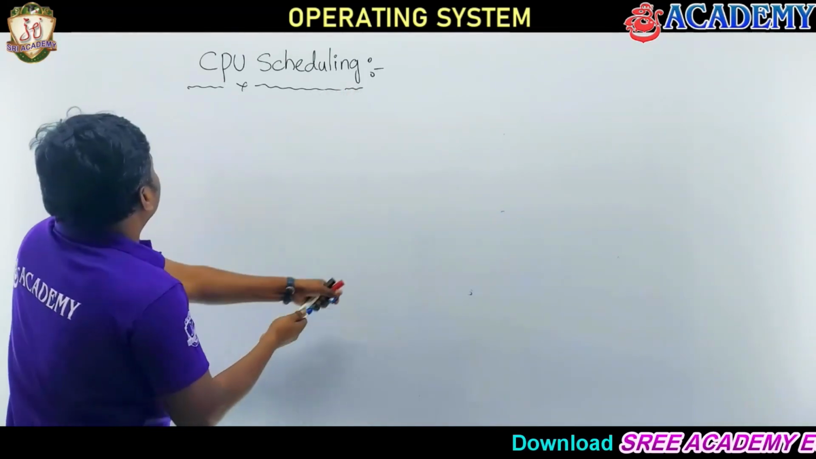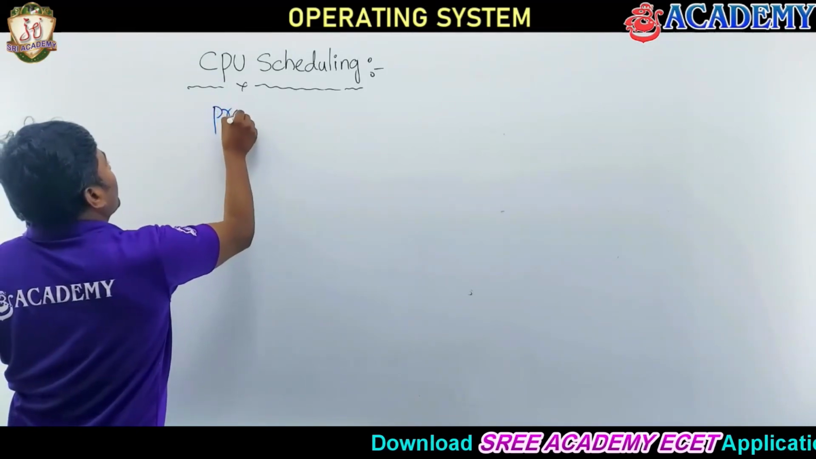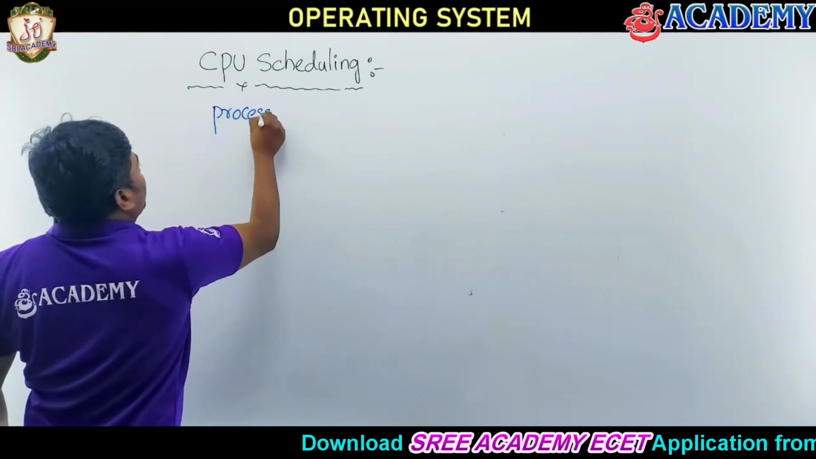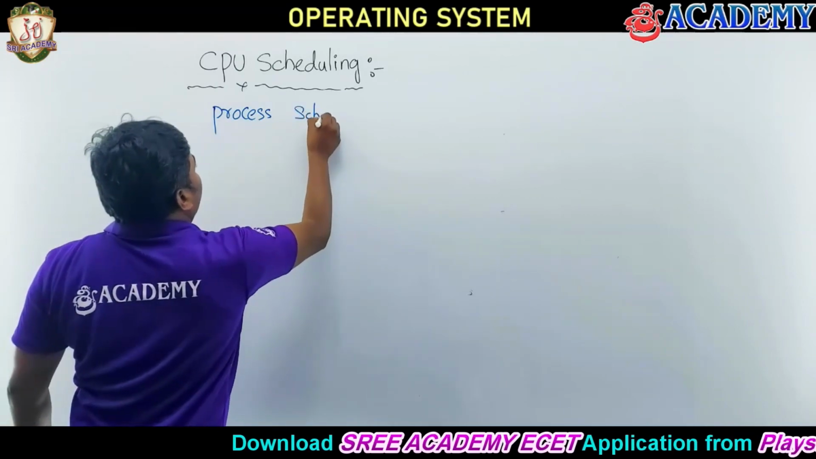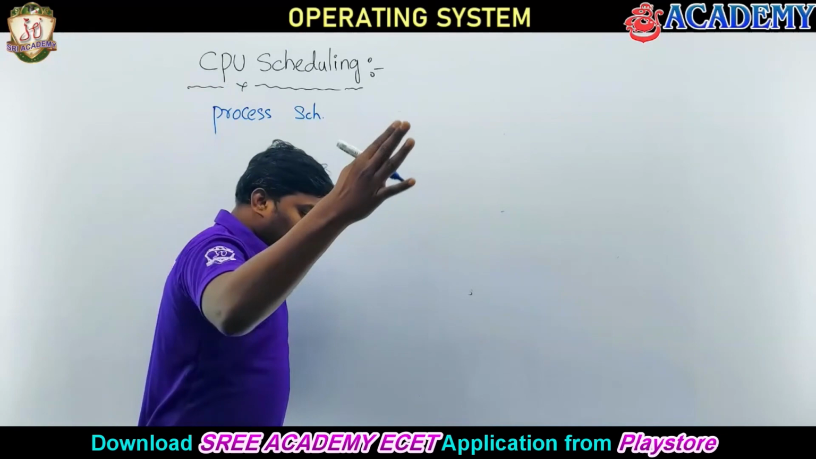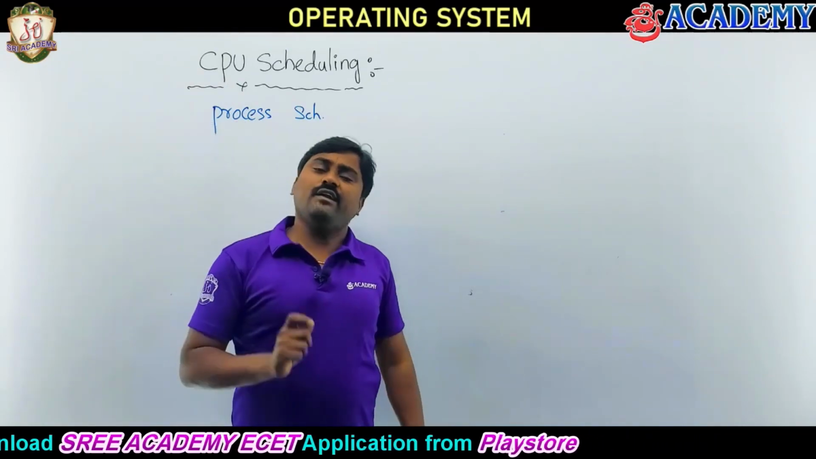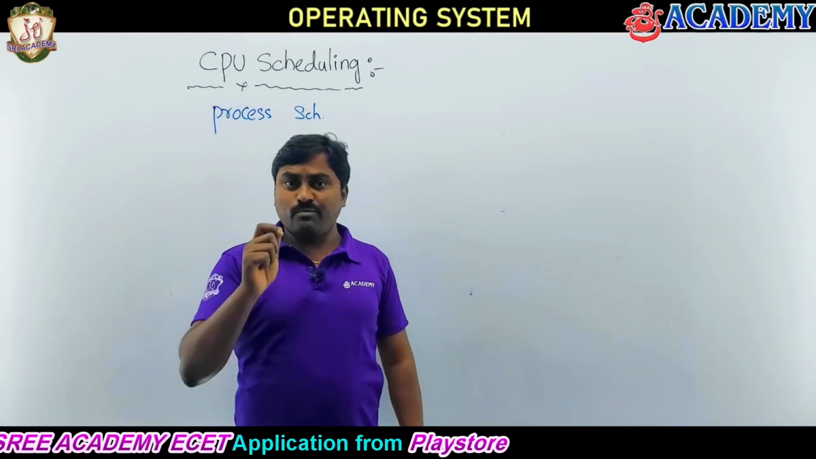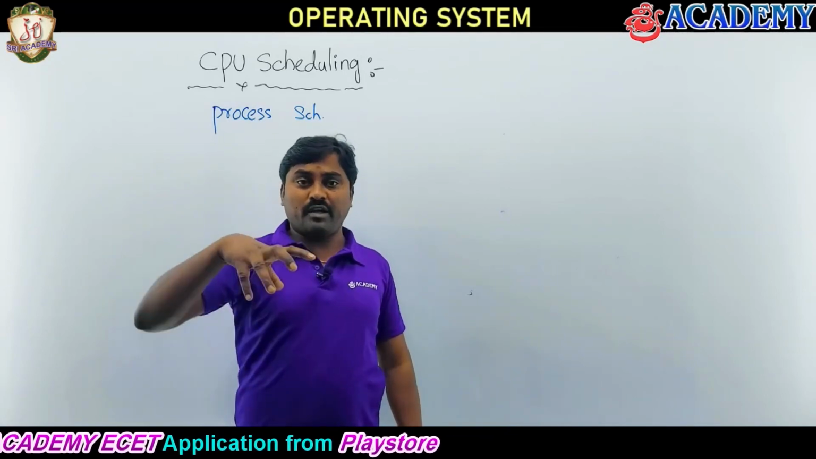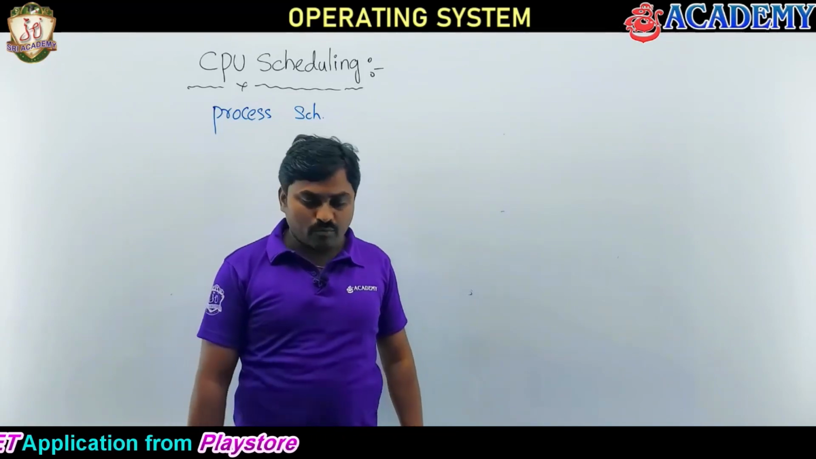CPU scheduling is also known as process scheduling. Either you can say CPU scheduling or process scheduling, it means the same. So you have to pick a process and schedule it, fine. That means we need to find out the different policies to pick a process from the ready queue and assign it to the CPU. That's the point you need to do.